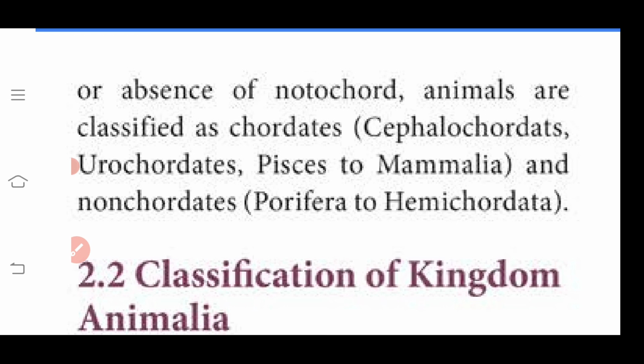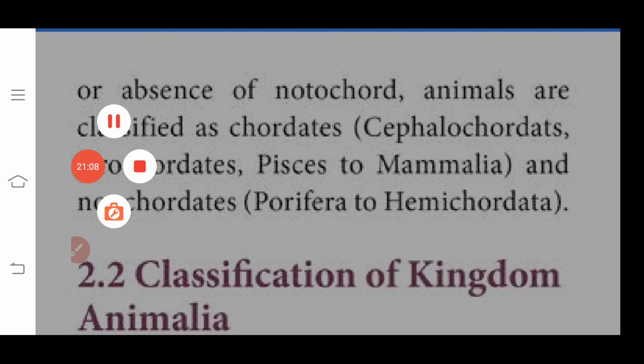Then another one is fishes: fish, amphibians, reptiles, aves, mammals. These are chordates. And non-chordates are Porifera to Hemichordata. What are the chordate animals? Cephalochordates, urochordates, fishes to mammalia. What are the non-chordates? Phylum Porifera to Hemichordata. These are the examples of chordate and non-chordate animals.